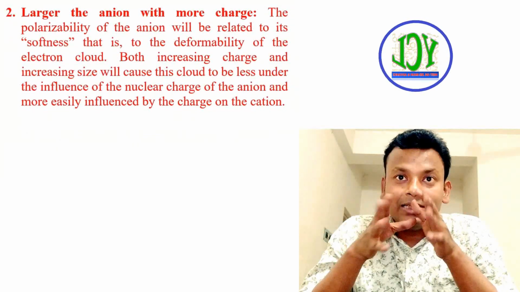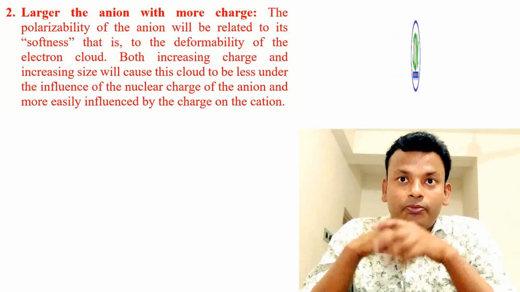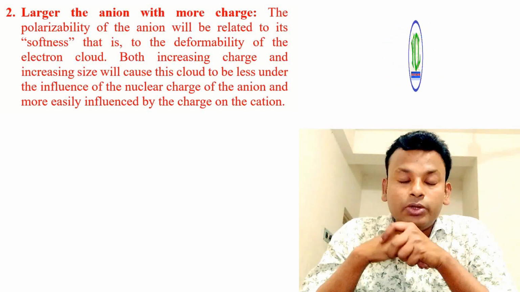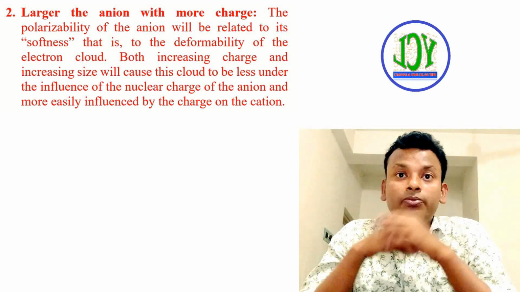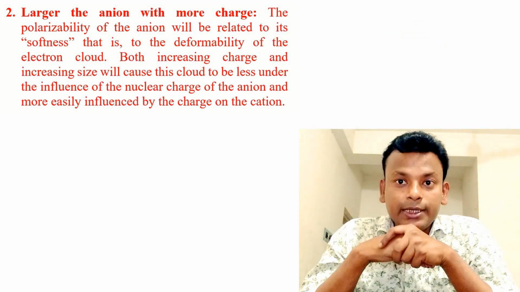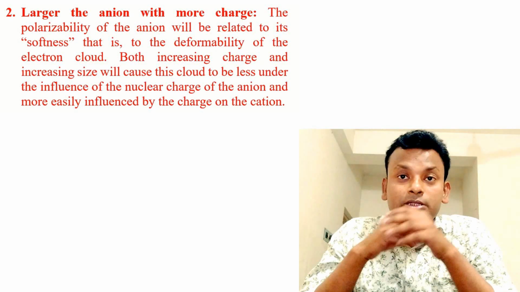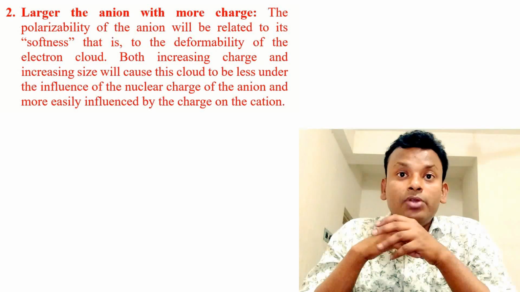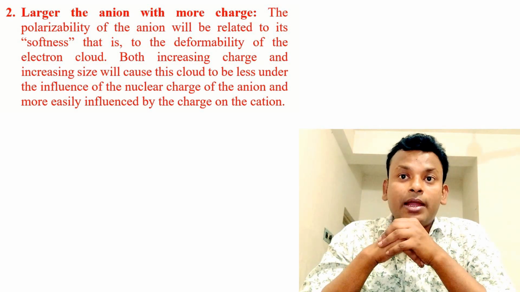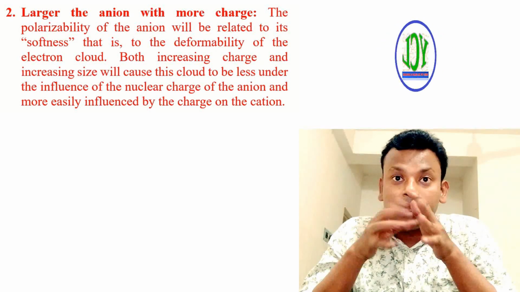Point 2. Larger the anion with more charge, the polarizability of the anion will be related to its softness, that is to the deformability of the electron cloud. Both increasing charge and increasing size will cause this cloud to be less under the influence of the nuclear charge of the anion and more easily influenced by the charge on the cation.